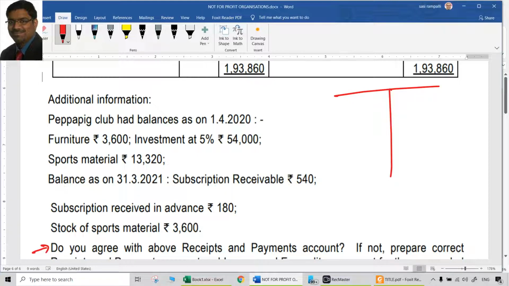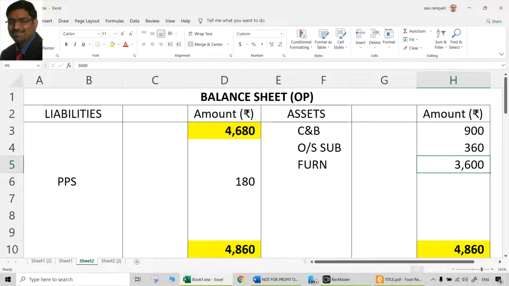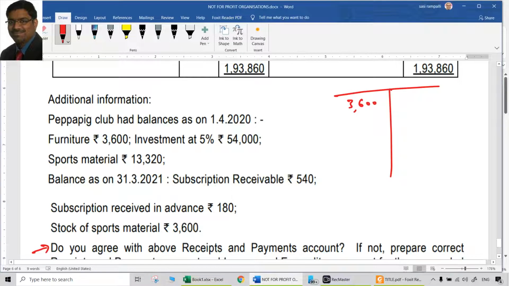Furniture account, opening balance is 3,600. That is better. So here it is credit treatment, here it is debit treatment. To balance brought down 3,600 furniture account. Prepare that account, that is better always.